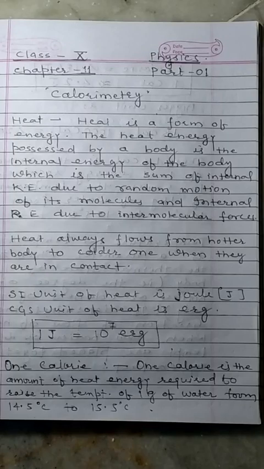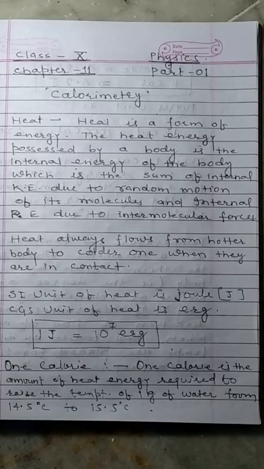So now heat is a form of energy. The heat energy possessed by a body is the internal energy of the body, which is the sum of internal kinetic energy due to random motion of molecules and internal potential energy due to intermolecular force.